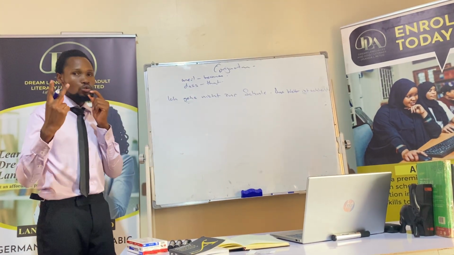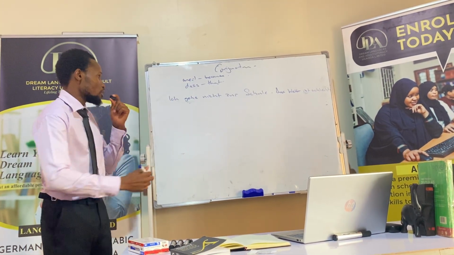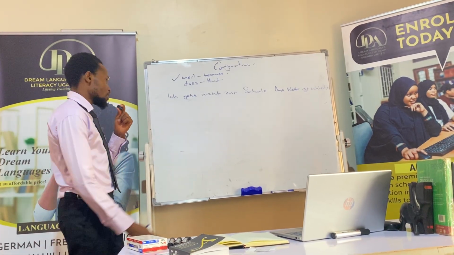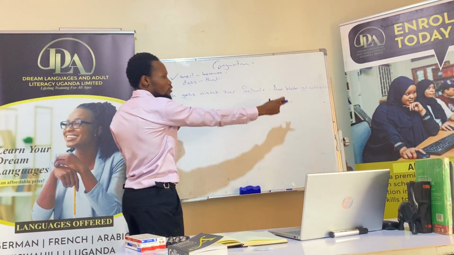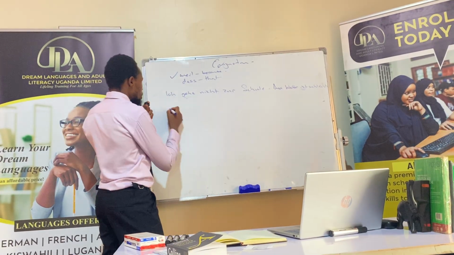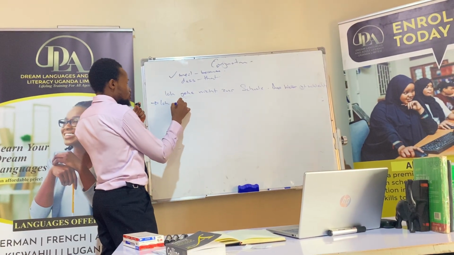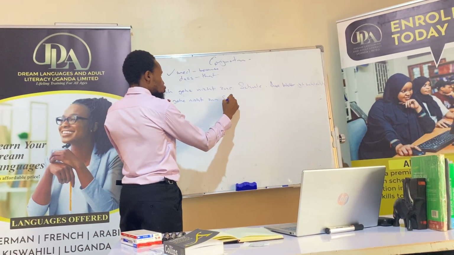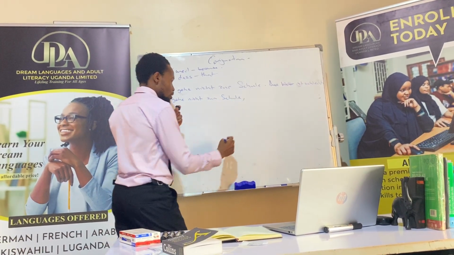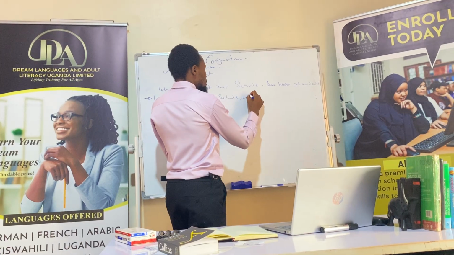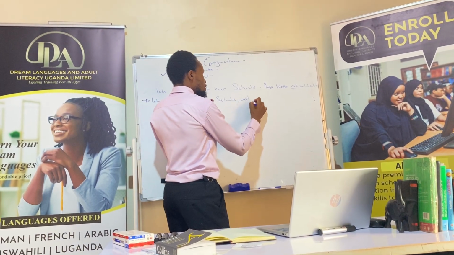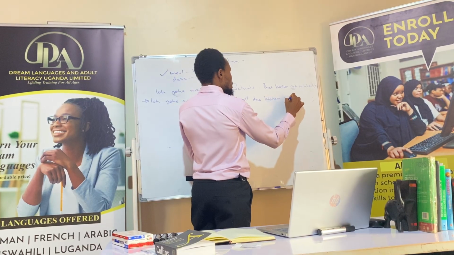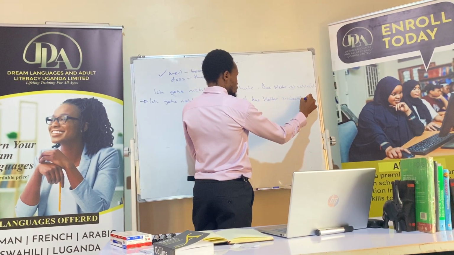But now you want to join these two sentences together using the word weil, because. So you want to say, I'm not going to school because the weather is bad. So you're going to say, ich gehe nicht zur Schule, weil das Wetter schlecht ist.